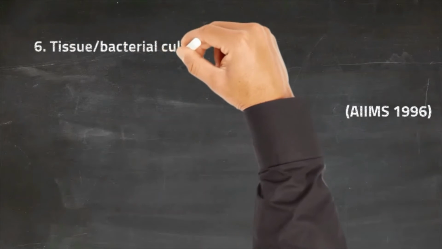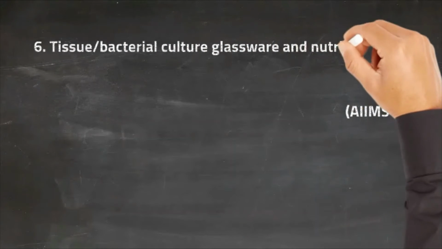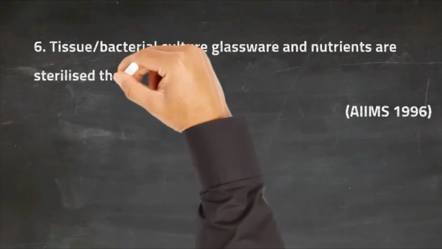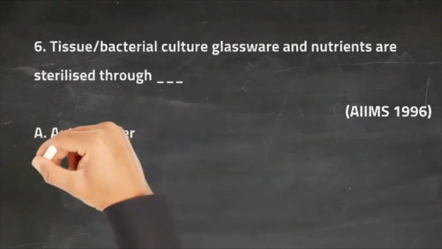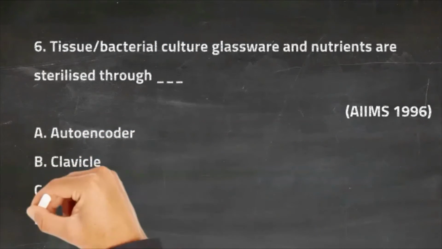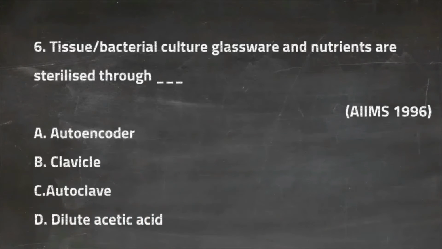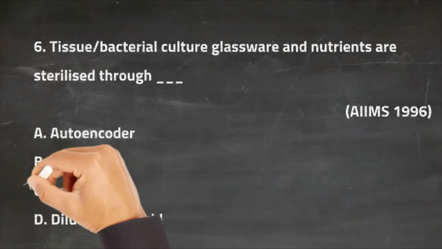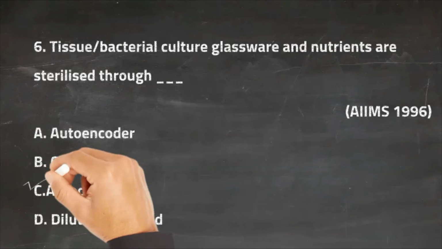Question 6. Tissue, bacterial culture, glassware, and nutrients are sterilized through option A: autoencoder, option B: clavicle, option C: autoclave, option D: dilute acetic acid. So the right answer for this question is option C, that is autoclave.